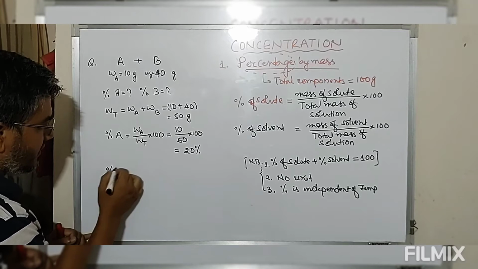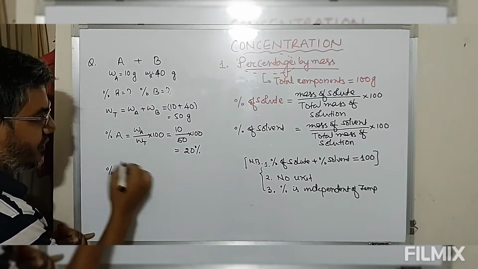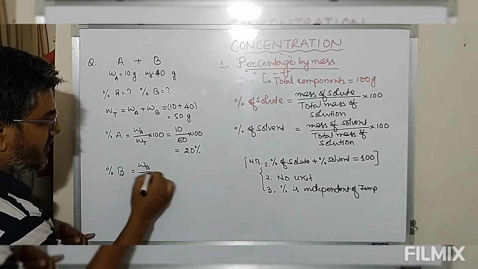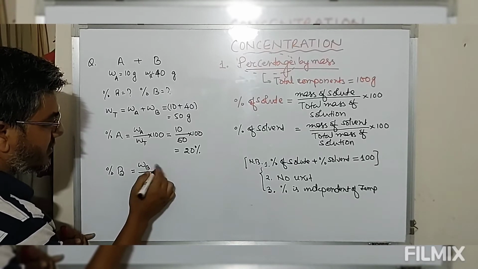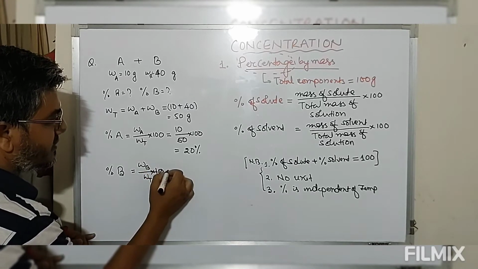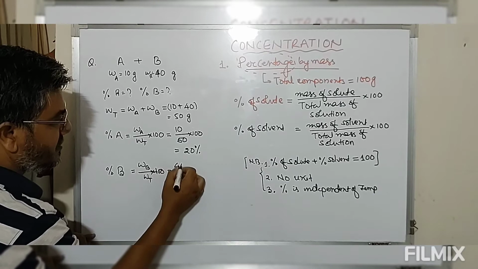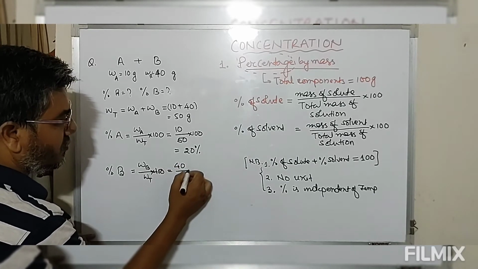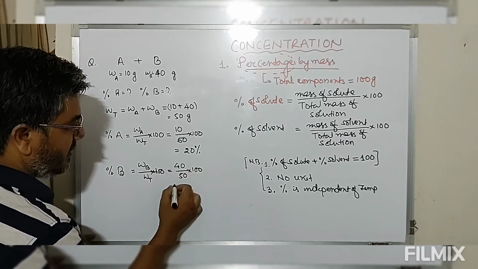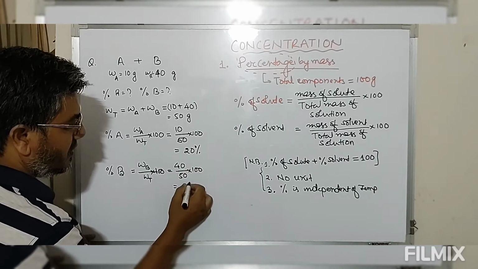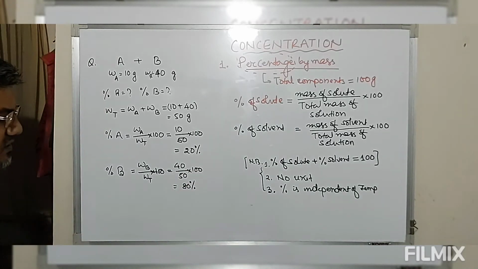Similarly, percentage of B will be equal to mass of B divided by total mass into 100. So mass of B in the mixture is 40, 40 divided by total mass 50 into 100. So this comes out to be 80%.